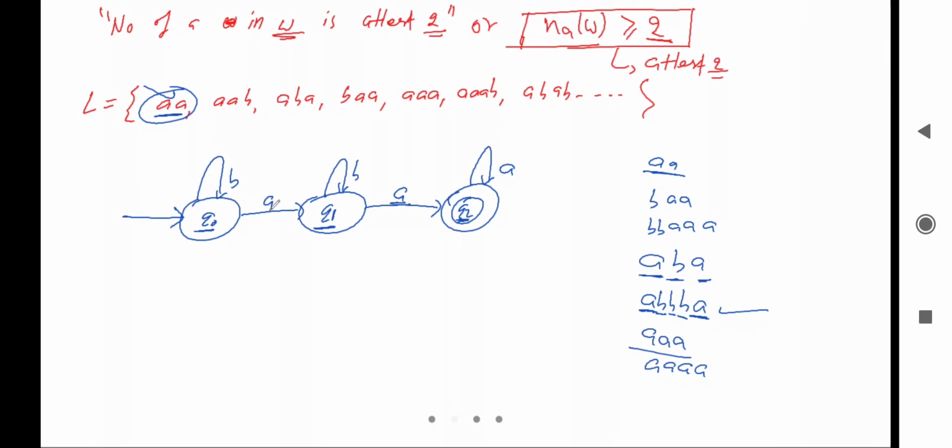Because firstly it will read a from this one and a from this one and will go to the final state, and at the final state there can be multiple a's. So it is possible. Can I take the loop of b also? Yes, we can take the loop of b also, because after 2 times a there can be multiple b, multiple a, or any combination of a b, because it is at least 2, which means there should be at least 2a. After that there can be any combination a b, a b, and so on. So we'll take this one.